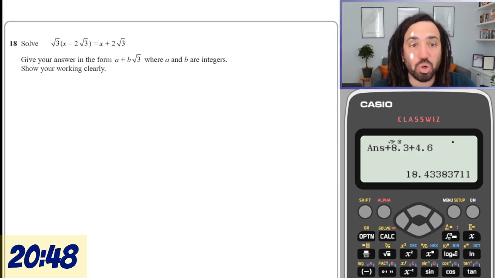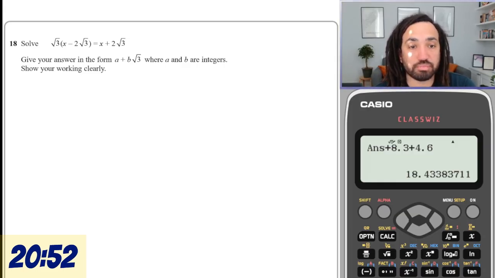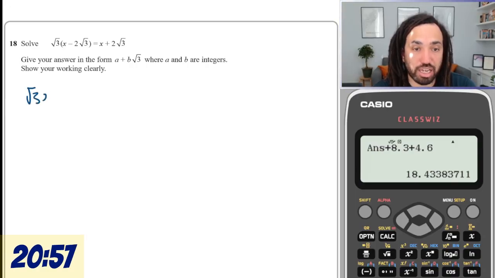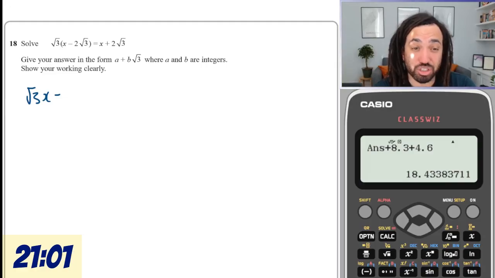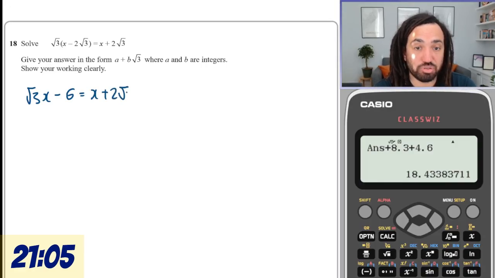Okay, solve, giving your answer as a surd. Okay. Oh, tricky. Right, let's multiply out. So root 3 times x minus root 3 times root 3 is 3 times minus 2 makes minus 6, and that's equal to x plus 2 root 3.